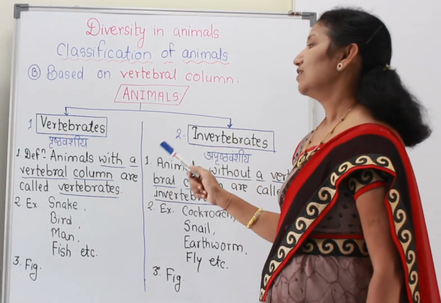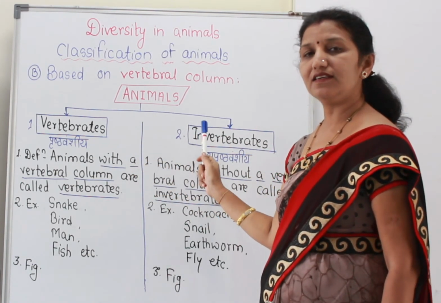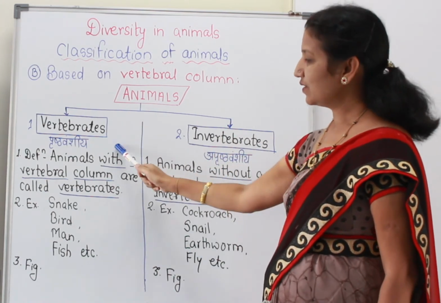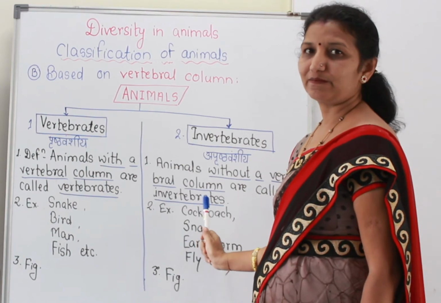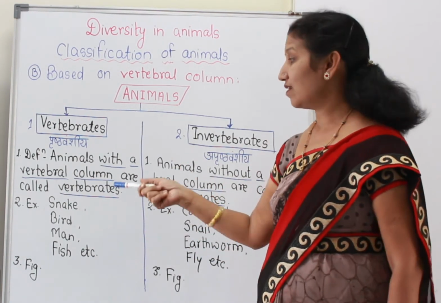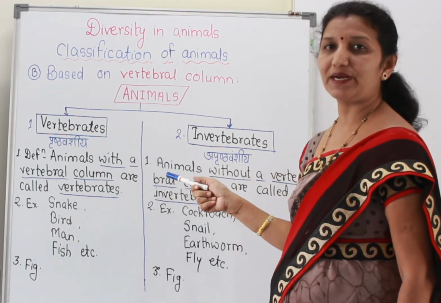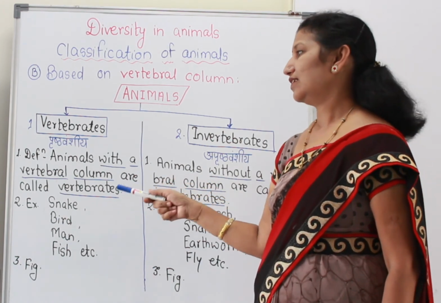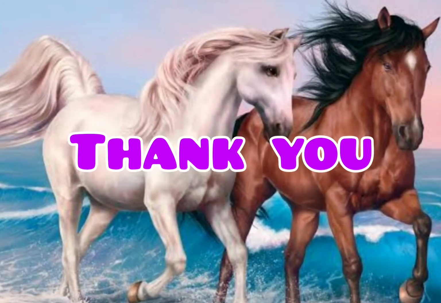Then, if you are asked to write the difference between vertebrates and invertebrates, you can write the answer like this. In this way, you can write so many types of questions because of this comparative study. Also fill in the blanks. Then choose the correct alternative. For this also it is useful.